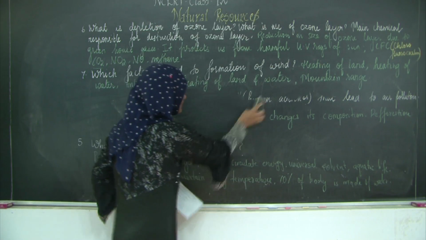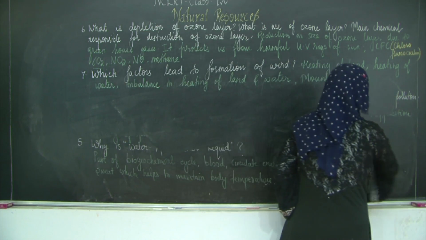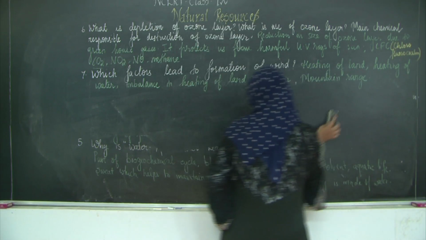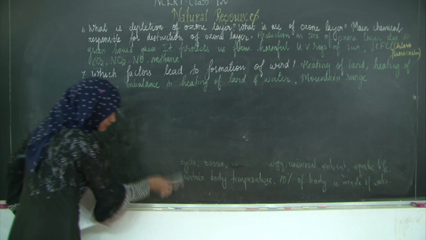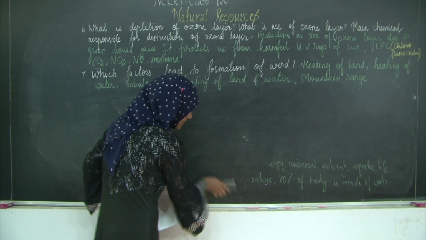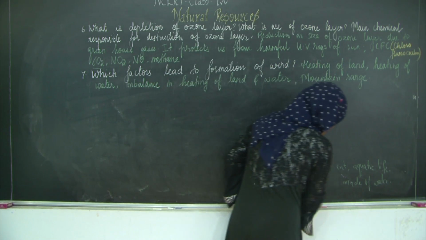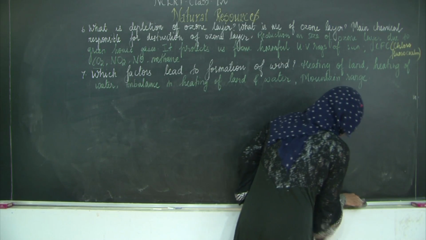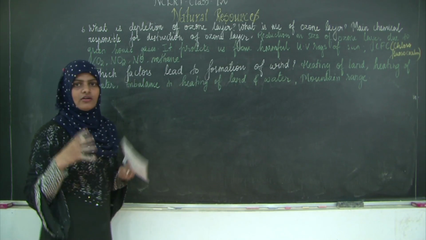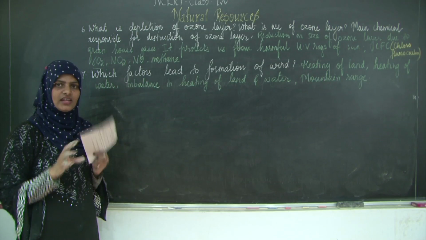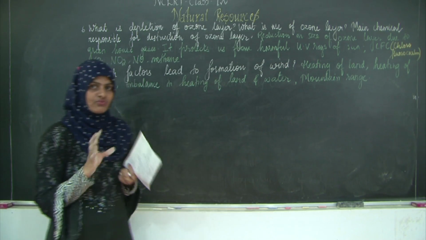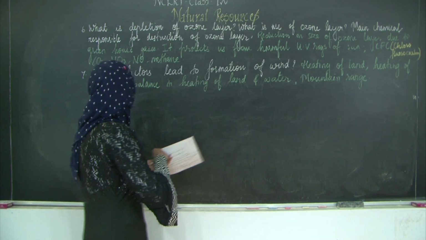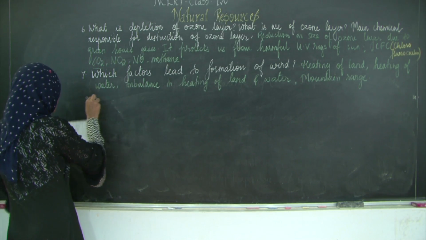So we have studied the composition of water and even the ways by which the water gets polluted, right? 97% of the water is in the form of sea water, then we have 3%, out of which 2.5% is locked in the form of ice and glaciers, and you have only 0.5% as groundwater. So we are not supposed to waste it or pollute it, but the water gets polluted by various activities.